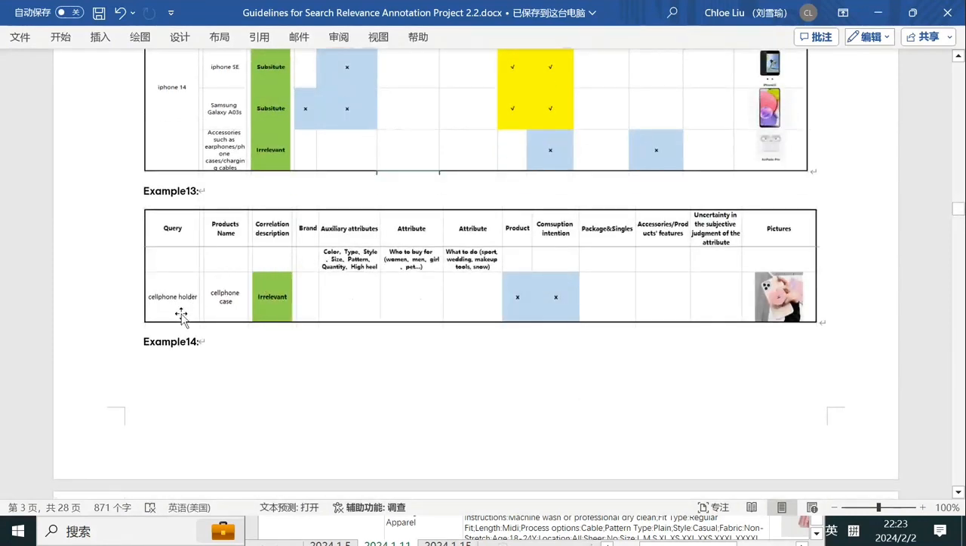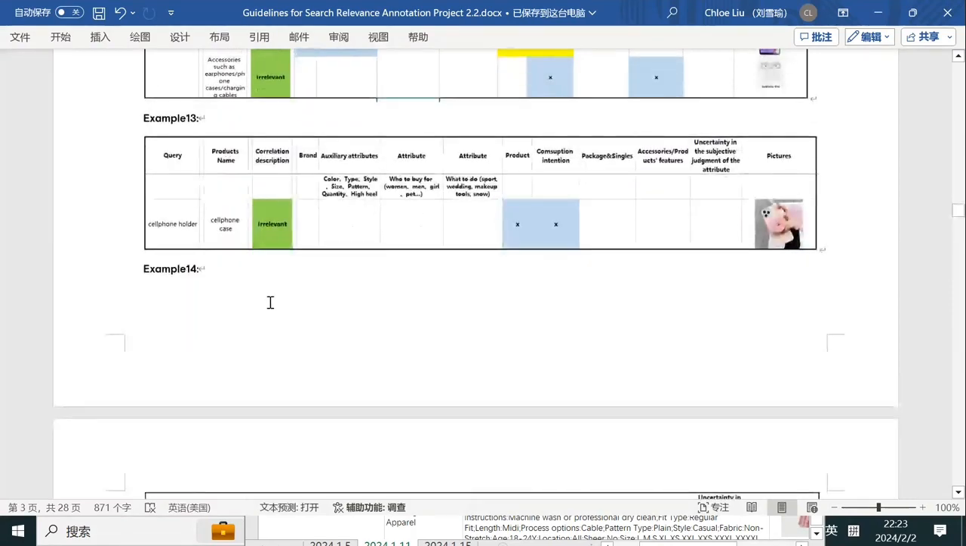Okay, next one, the query is cell phone holder. And the product here is a cell phone case with a holder. So the main product here is totally different from the query. So product issue, different product, wrong consumption intention, irrelevant.